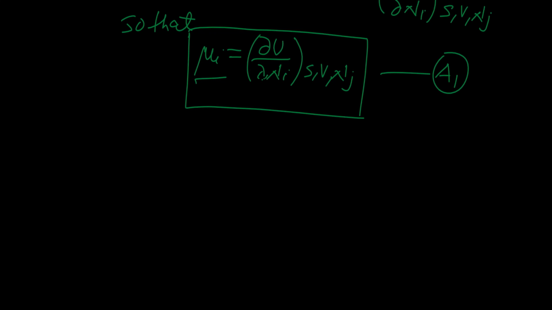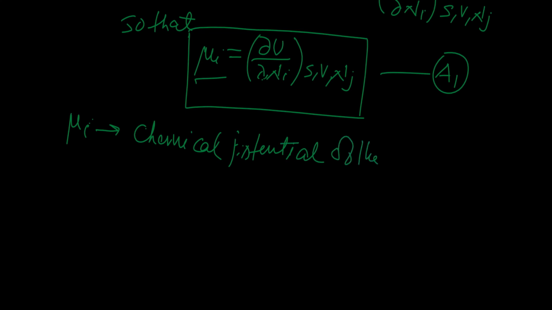So mu i is called the chemical potential of the ith species in the given phase.